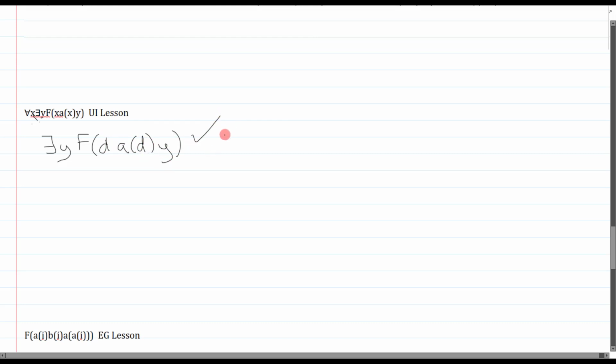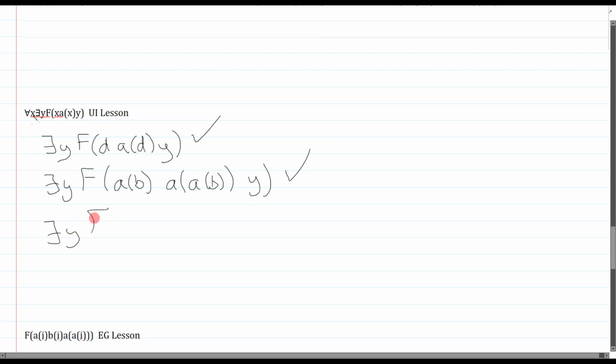And that's perfectly okay. But I also want to point out that you can also UI to operations. So I could UI to a of b. What's a of b? I don't know, the cousin of Bob? It doesn't matter. And in this case, what would happen is I would just have to preserve everything that is fixed. My second slot is still a of, except x here has to match. So I would UI as well to a of b because it has to be the same. And then I'd still have y. So this is also okay.